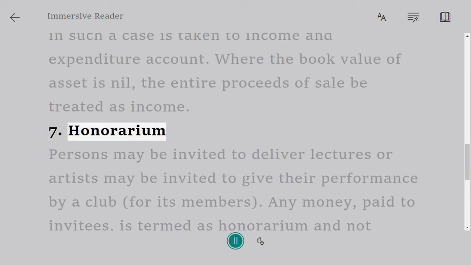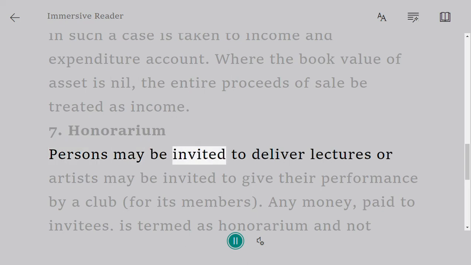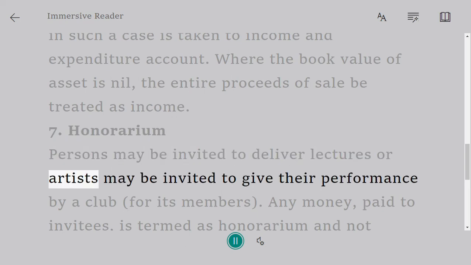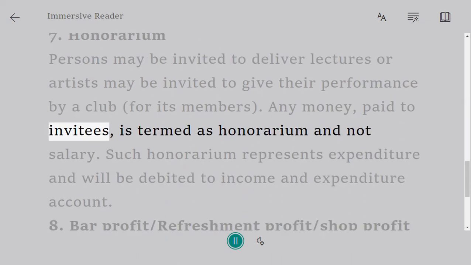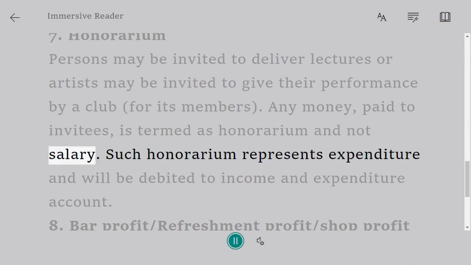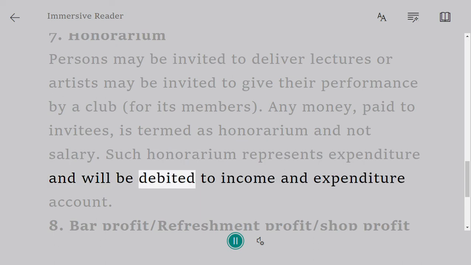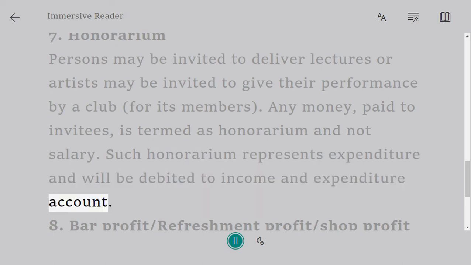7. Honorarium. Persons may be invited to deliver lectures, or artists may be invited to give their performance by a club, for its members. Any money paid to invitees is termed as honorarium and not salary. Such honorarium represents expenditure and will be debited to income and expenditure account.